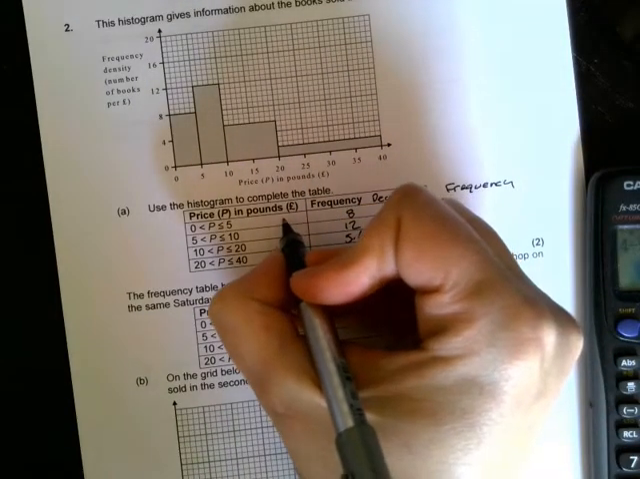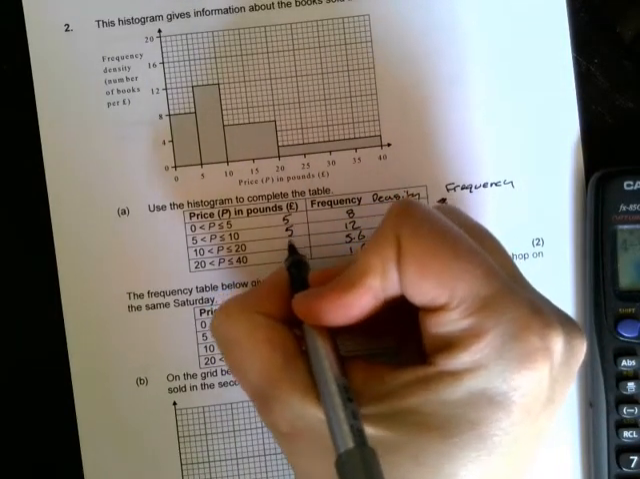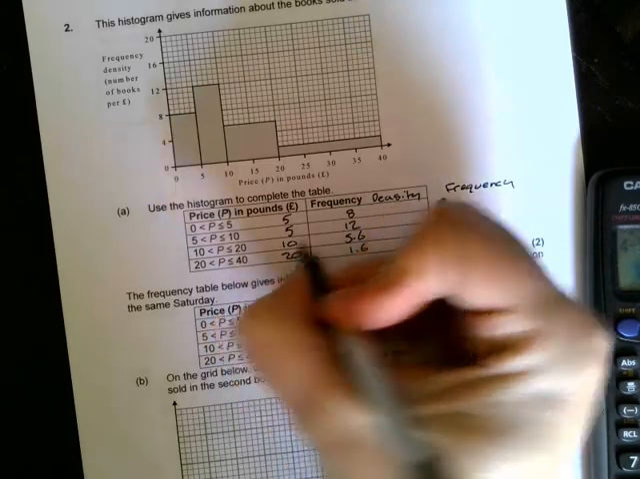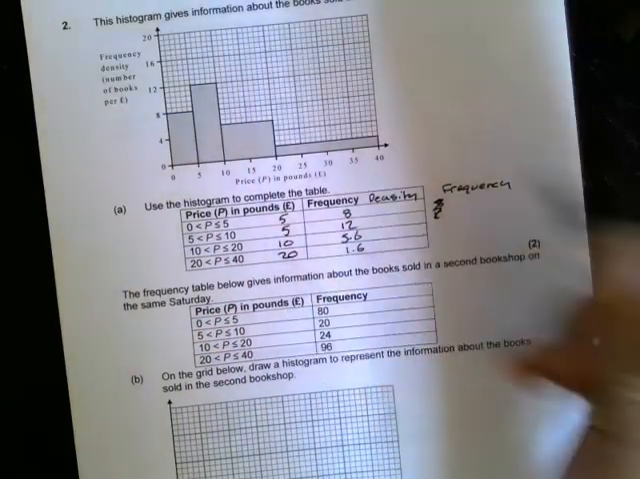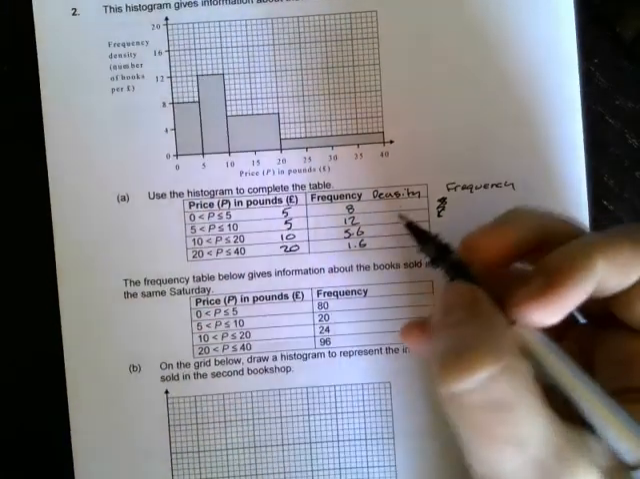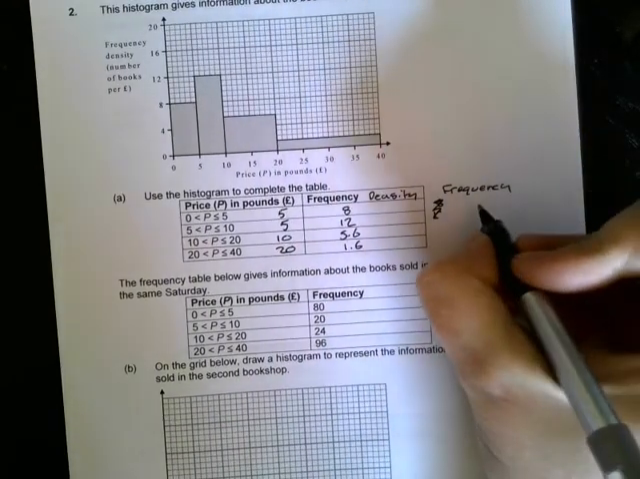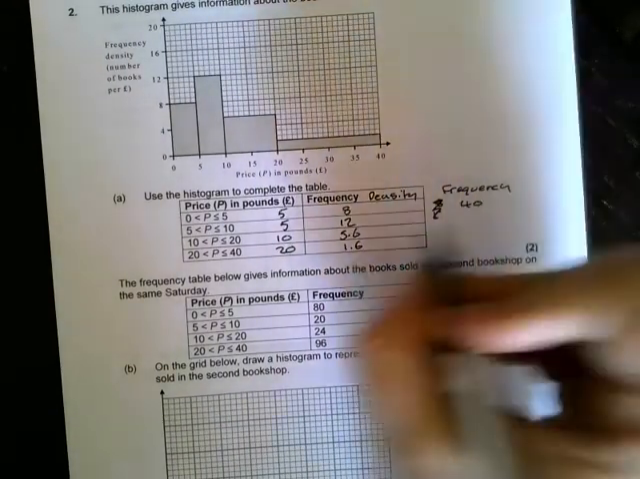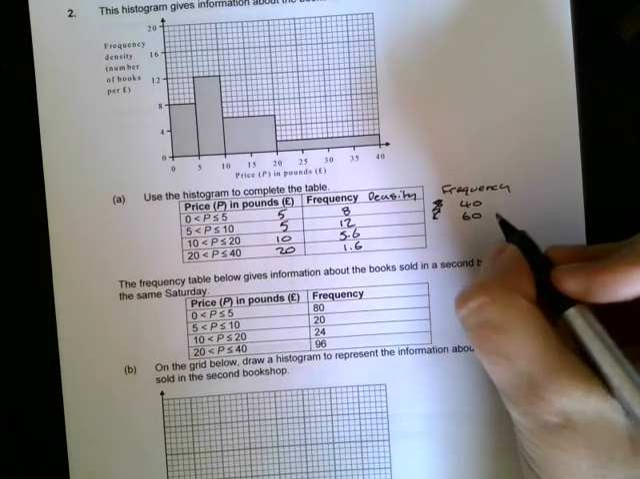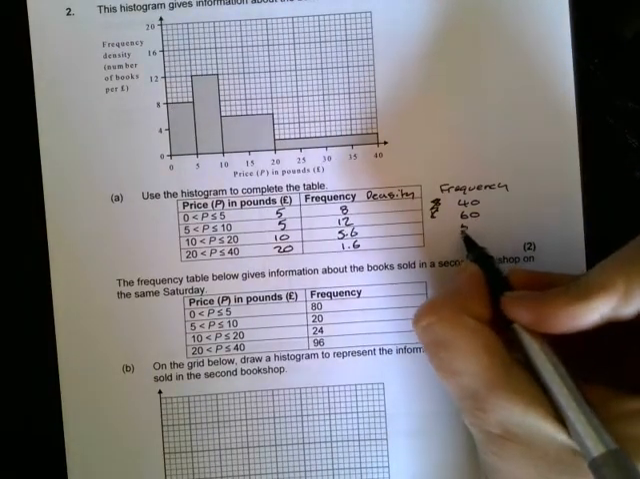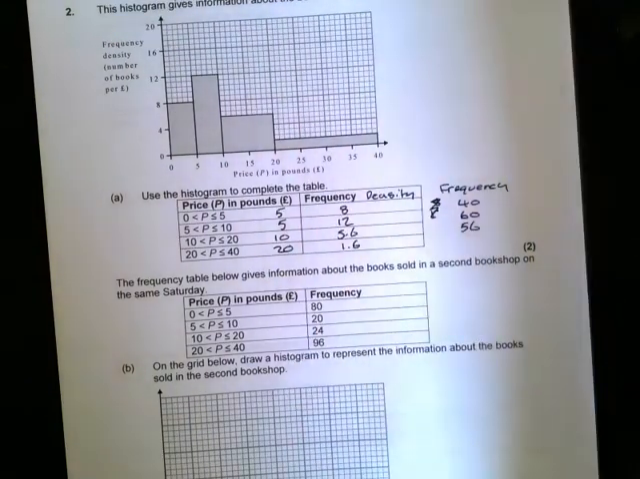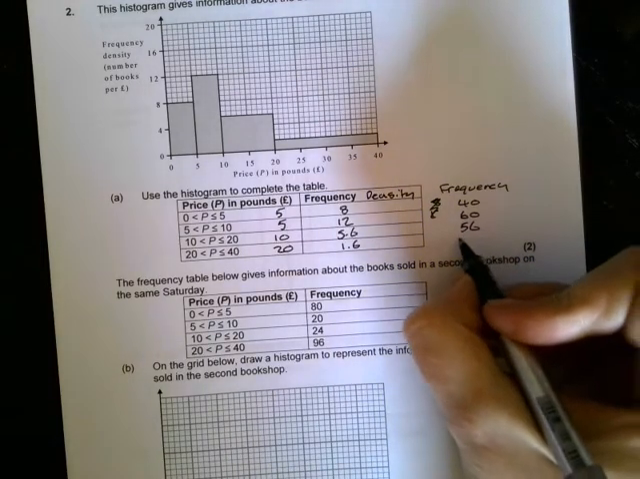For that we'll need our class widths. So we've got 5, 5, 10 and 20, and we're going to do our frequency density times by our class width. So 5 times 8 is 40, 5 times 12 is 60, 10 times 5.6 is 56, and 20 times 1.6 is 32.